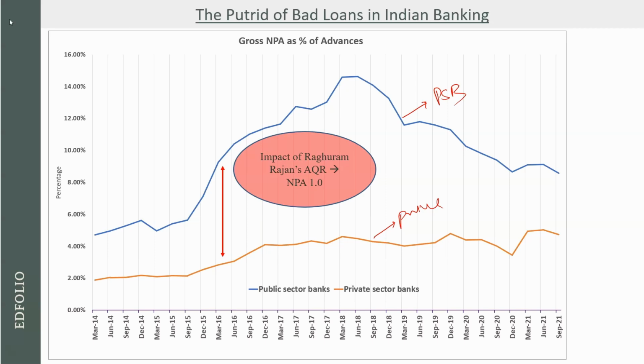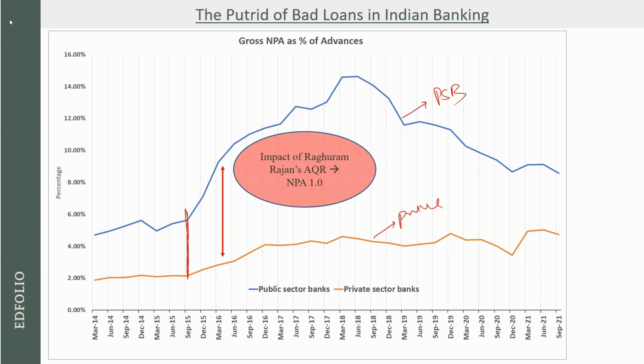Now what these banks were doing before this period was that suppose किसी ने इनको पैसे वापस नहीं दिए, suppose someone owes SBI 1,000 crore rupees, and if that person is not able to pay back the interest on those 1,000 crore rupees, the bank used to give more loan to the particular entity so that they can pay at least the interest, so that they should not have to show this NPA in their accounts. So Raghuram Rajan stopped this practice of evergreening of loans and he said to all banks, please come up with the actual figures, and that is called asset quality review.